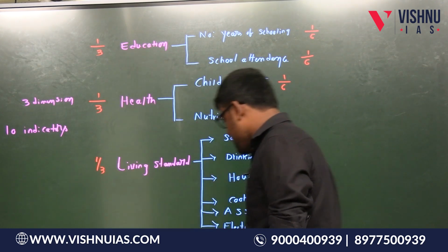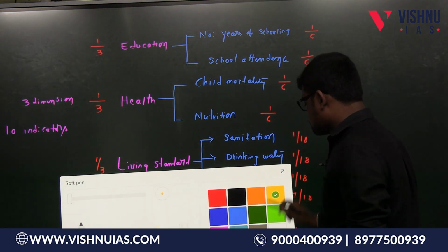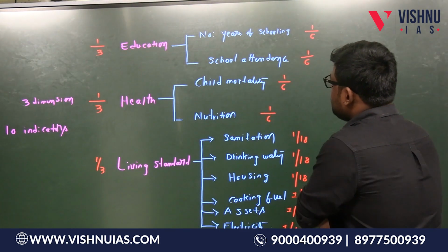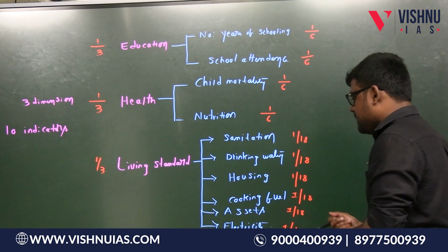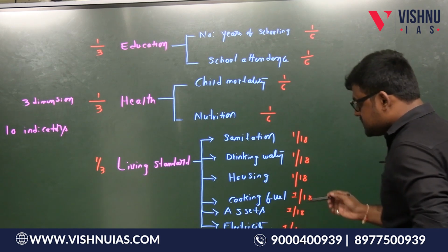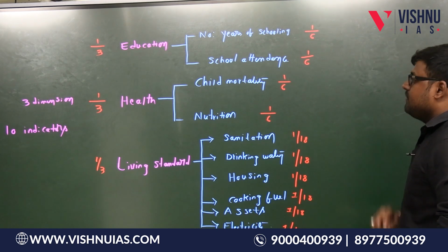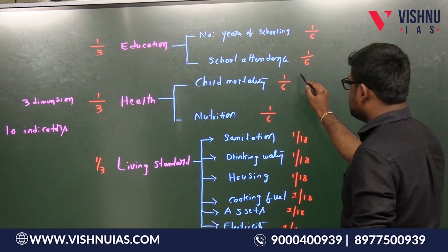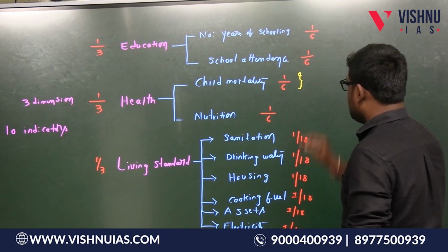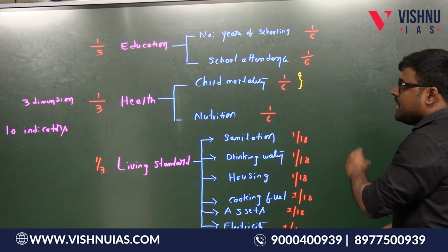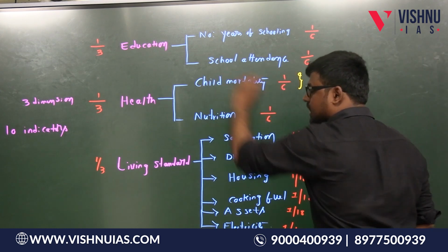Let us see. Suppose let us take an example here. A person is said to be deprived. Suppose let us take child mortality. A person is said to be deprived under this indicator.